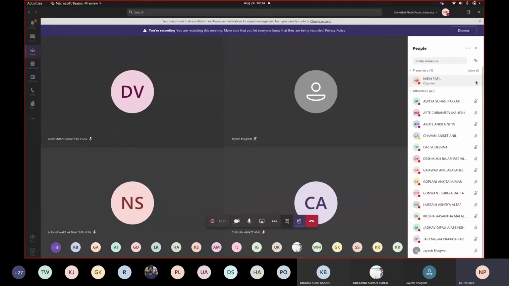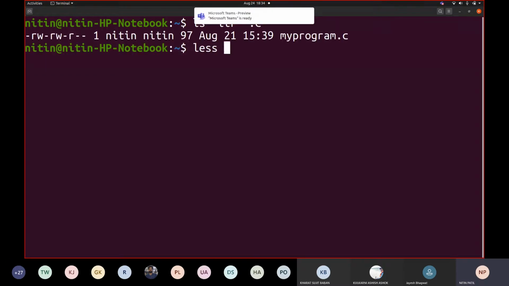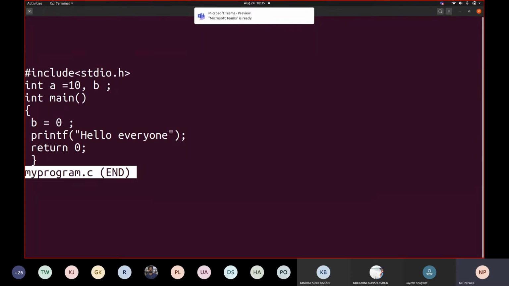Now when we talk about such a scenario, whenever we write a program, let us pick a C program. Suppose my program contains these lines. This is the code that I have in my file: integer a equal to 10, b, then b equal to 0, then there is a printf and so on.